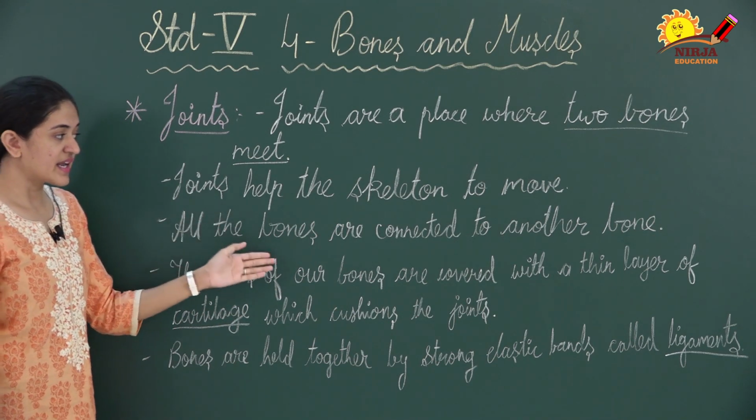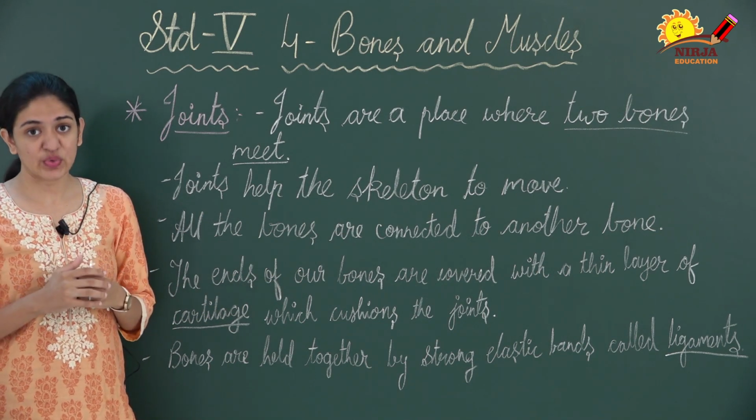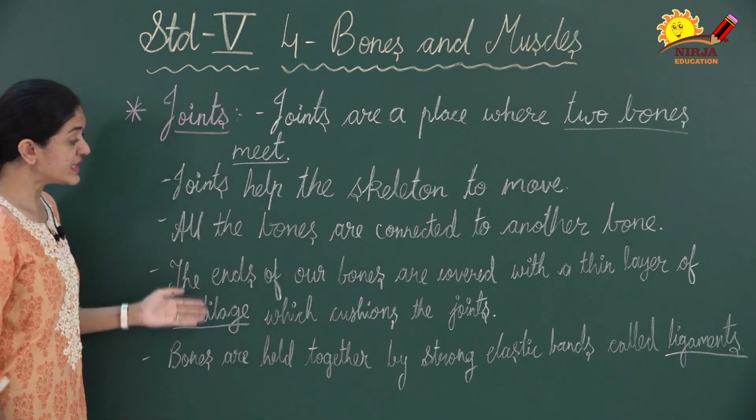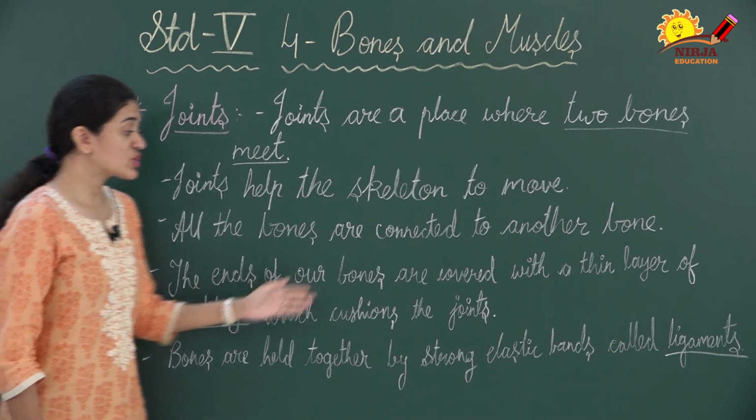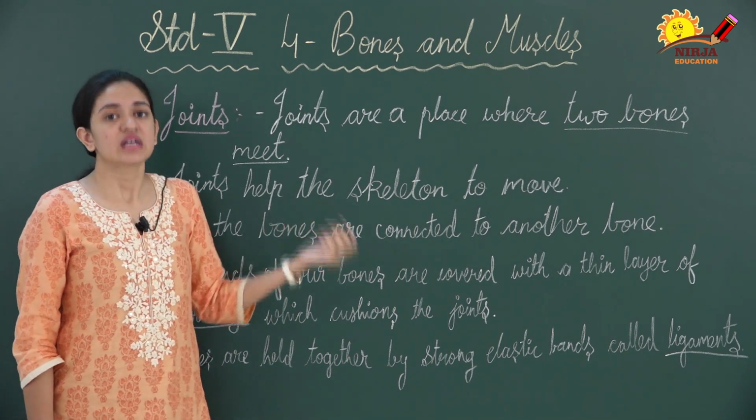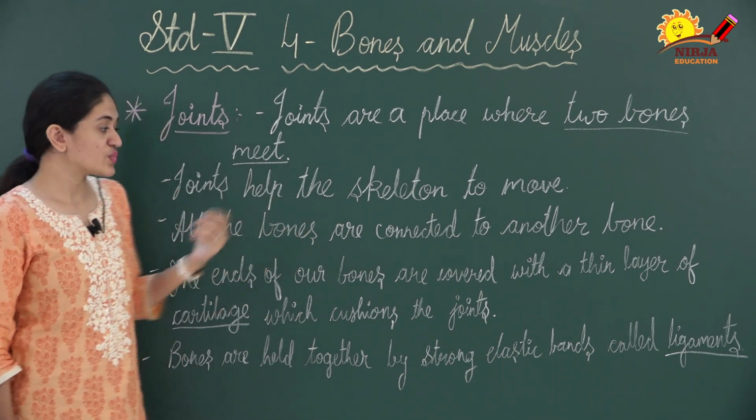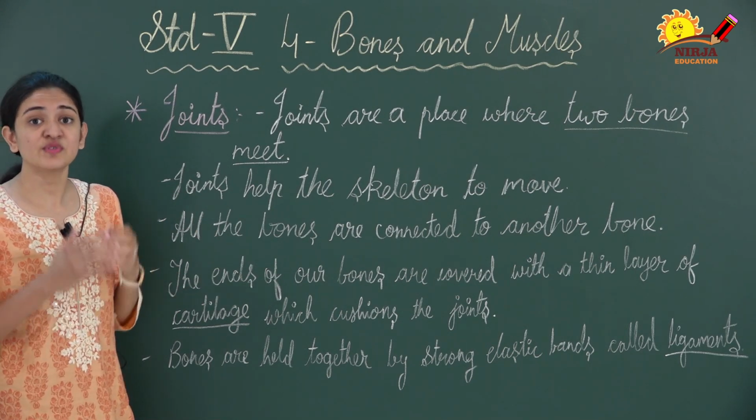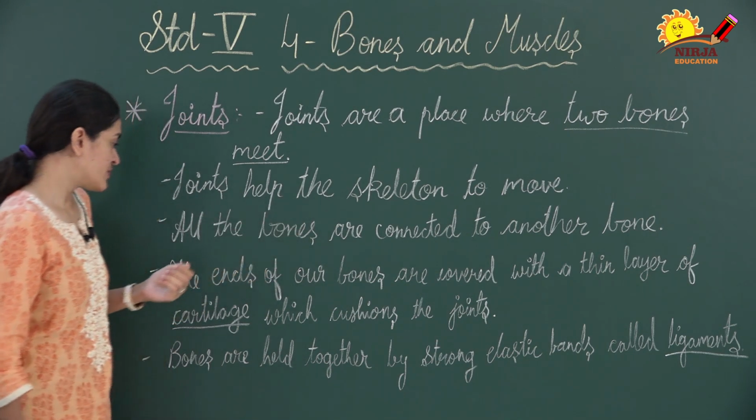All the bones are connected to another bone, right? So in our body, all of the bones are connected to each other, right? All of them are connected to some other bones. The ends of bones are covered with a thin layer of cartilage which cushions the joint. So the ends of the bone are covered by the cartilage. So what is cartilage? Cartilage is also one type of connective tissue, right? So what does it do? It cushions the bones and prevents the bones from rubbing, right? So that we can easily move.